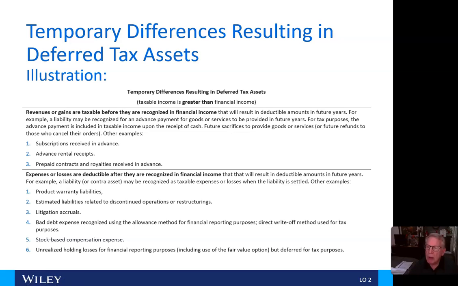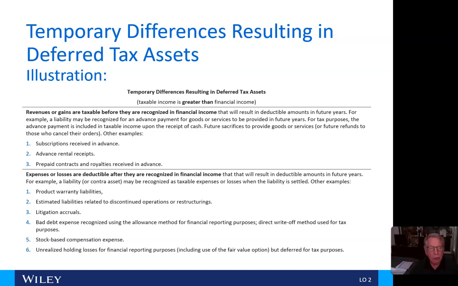For example, a liability may be recognized for an advance payment for goods or services to be provided in future years. For tax purposes, the advance payment is included in taxable income upon the receipt of cash.